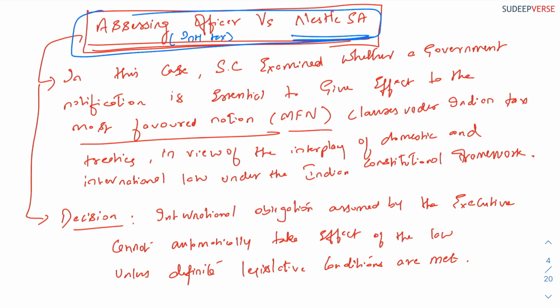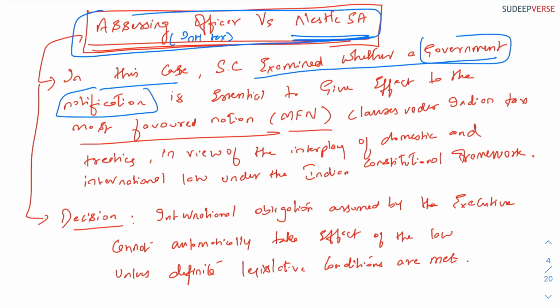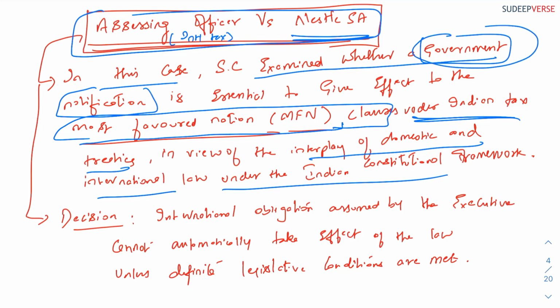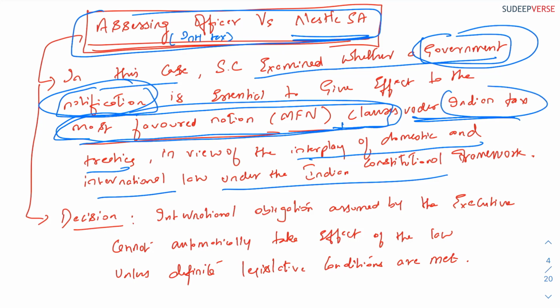In this case, the Supreme Court examined whether a government notification is essential to give effect to the most favored nation clauses under Indian tax treaties, in view of the interplay of domestic and international law under the Indian constitutional framework. So basically, is a government notification enough to approve the most favored nation clauses which impact domestic laws?